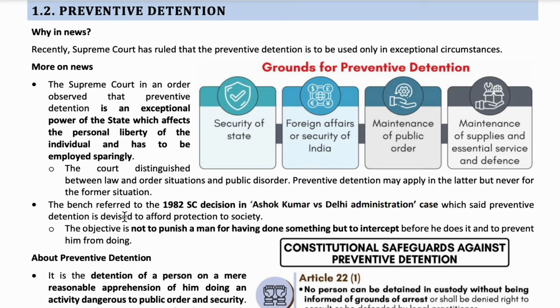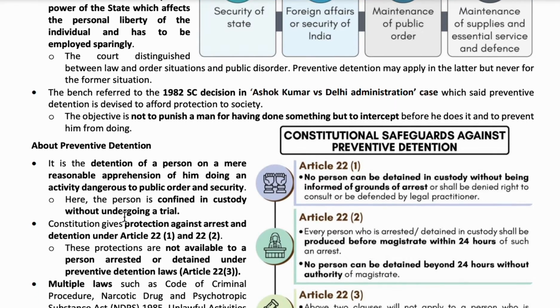So, let's look into some of the important cases which are related to preventive detention. The first is the Ashok Kumar versus Delhi Administration case, 1982. Here the Supreme Court stated that the objective of preventive detention is not to punish a man for having done something before, but to prevent him from committing an offense in future.